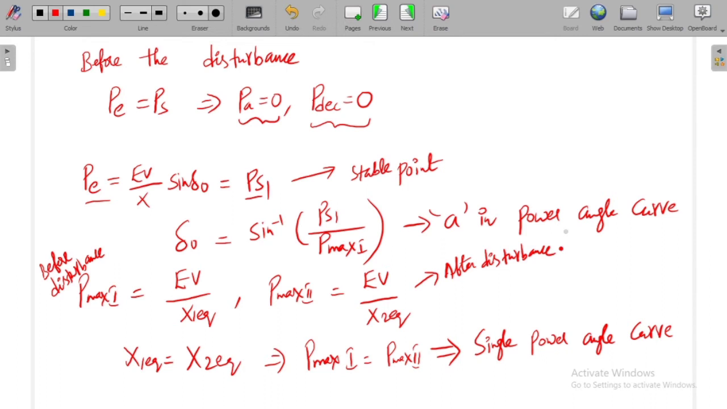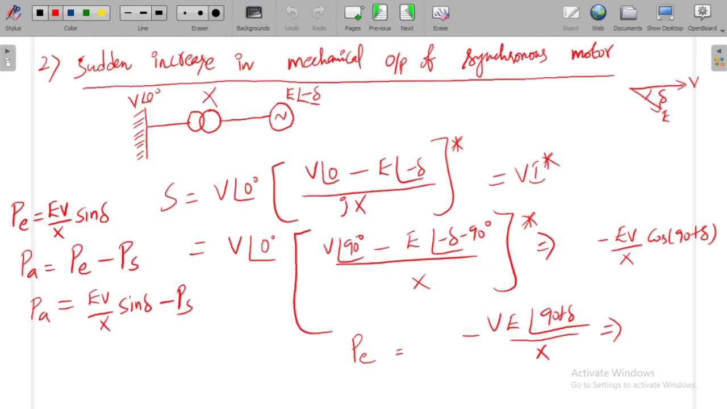So in this way, we can understand the situation at a stable point. Both the electric power as well as the shaft power are the same. That is the reason why the point is called a stable point. This is the situation before the disturbance. Now if you observe, when there is a sudden increase in mechanical output, what happens?